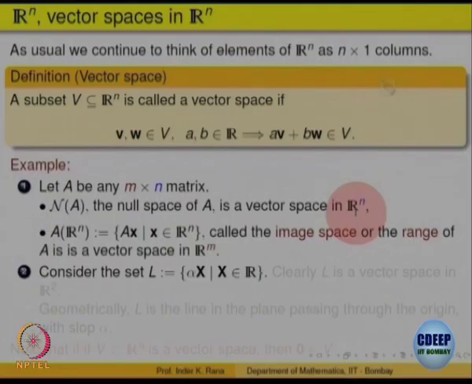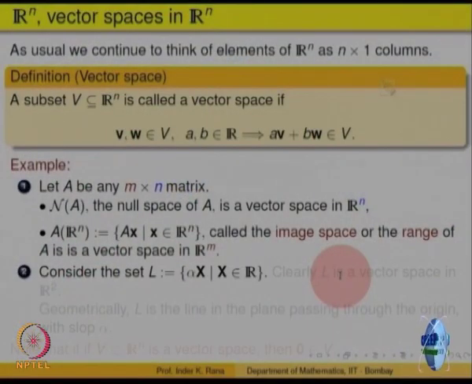So, let us look at one more example. Consider this set L, which is alpha x. There is a typo here, it should be R to the power 2. Take some fixed vector x0 in R2.